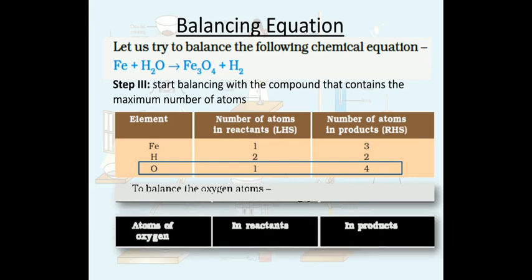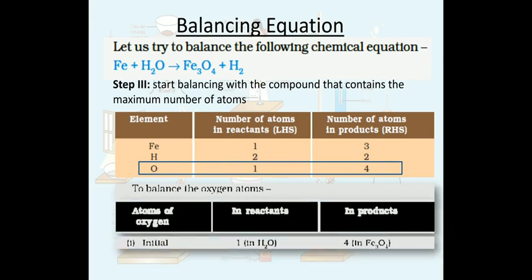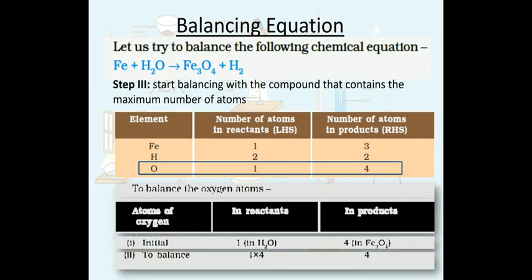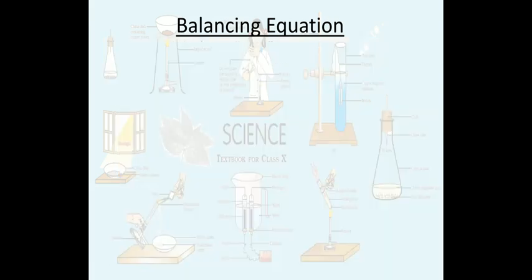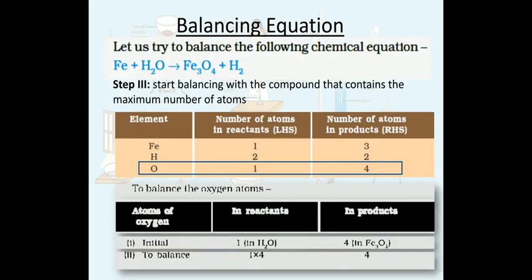So what we can do, we can make it 4. We can make the H2O of left hand side, the 1 molecule of H2O given on left hand side, we can multiply it by 4 so that we can have how many oxygen? 4.